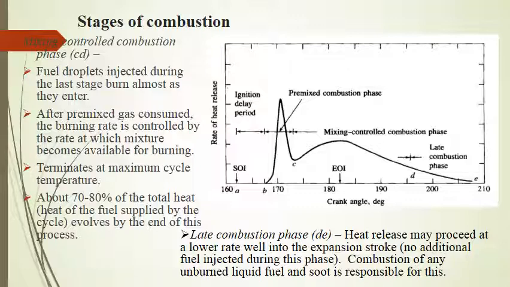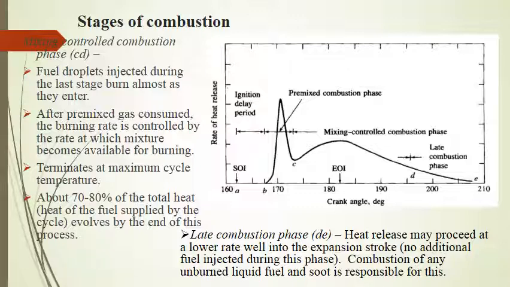Though several processes are involved over here, these processes include liquid fuel atomization, vaporization, mixing of fuel vapor with air, pre-flame chemical reactions, but the rate of burning is controlled in this phase primarily by the fuel vapor air mixing process.